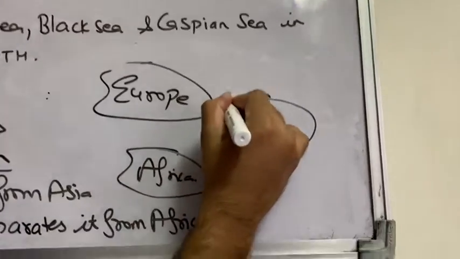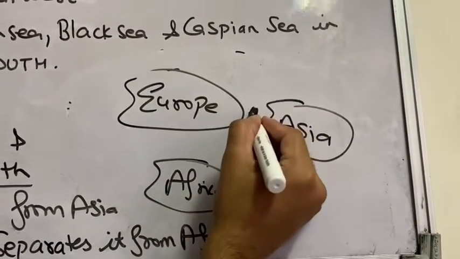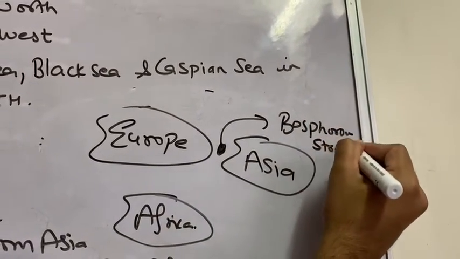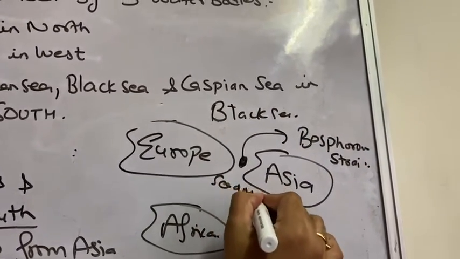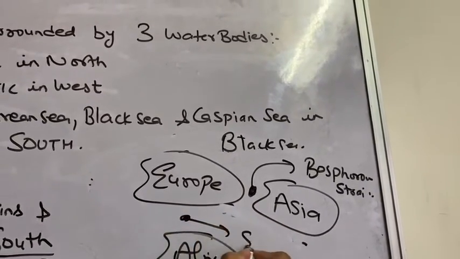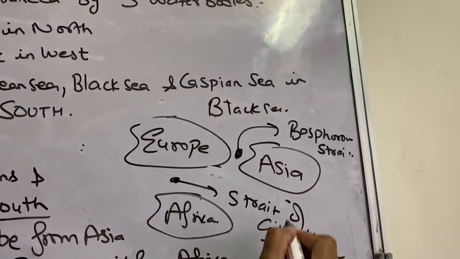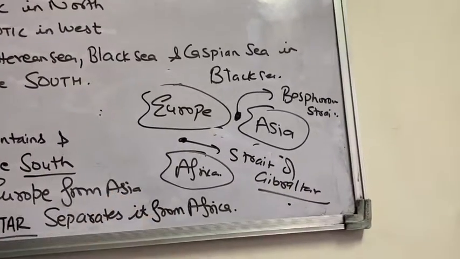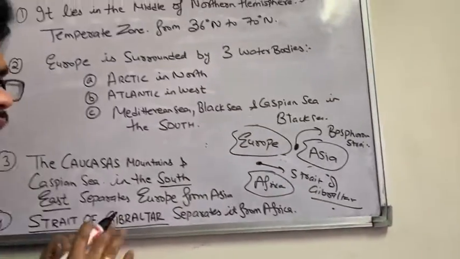I told you a strait is a narrow channel which connects two water bodies. This was the Bosphorus Strait. Here we studied the Black Sea, and here is the Sea of Marmara. And here is the strait known as the Strait of Gibraltar. Here comes your Mediterranean Sea. I have inserted one image, you can see on the map how the Strait of Gibraltar is connecting two water bodies. So this is what you have to learn in this lecture.